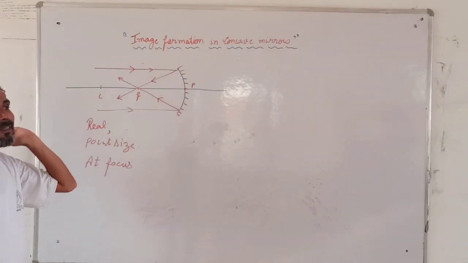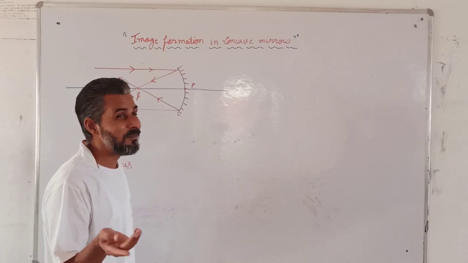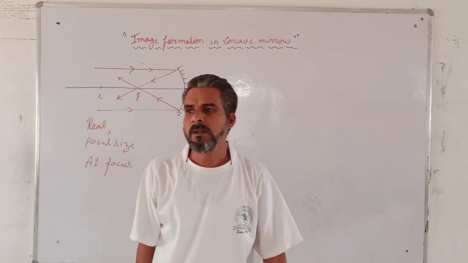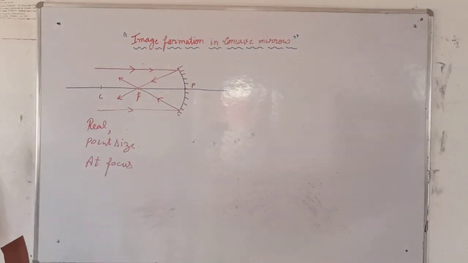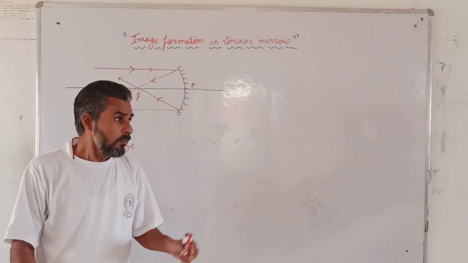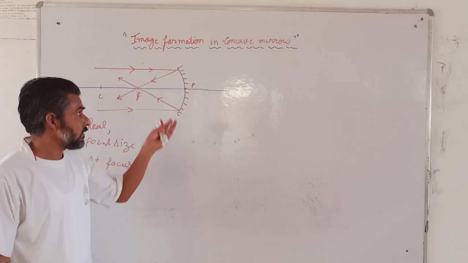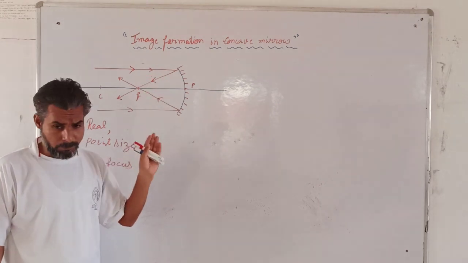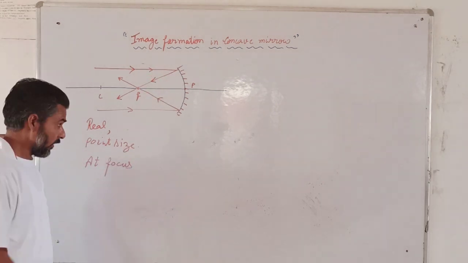When our object is at infinity, again I am telling you, infinity means it is too much far. The object is too much far. We cannot say infinity means it is not visible. It is visible, but as compared to the dimension of the mirror, means the aperture, as compared to the aperture, the distance is much far.